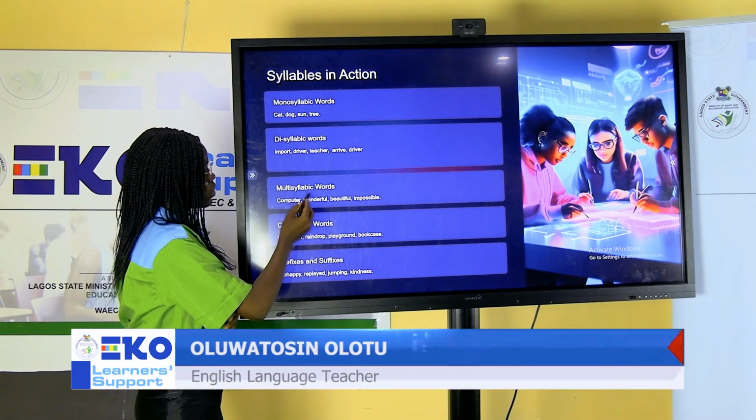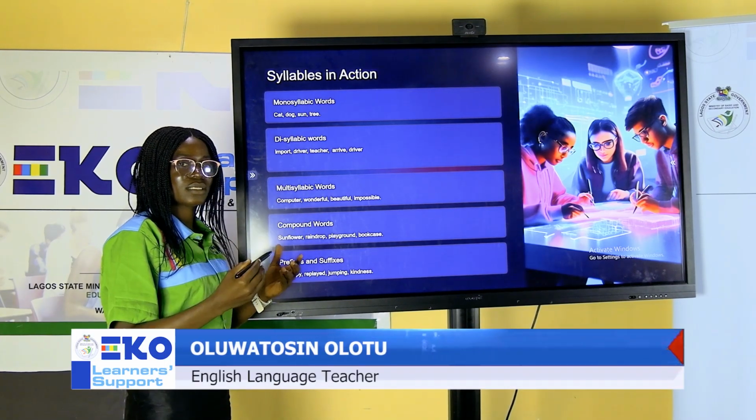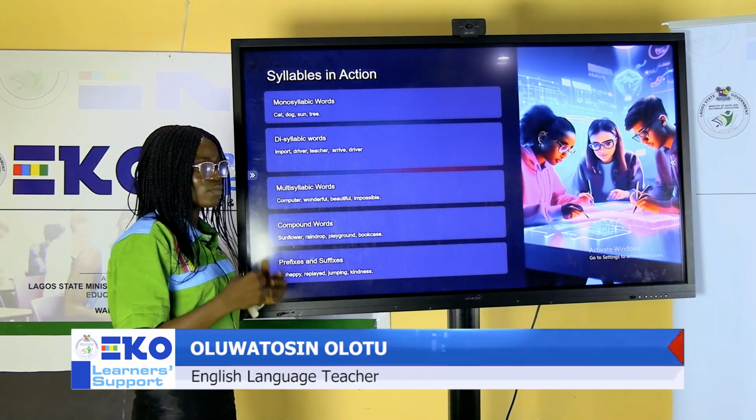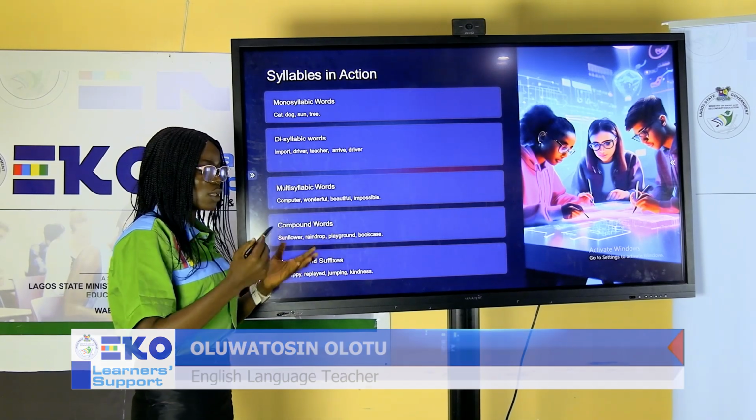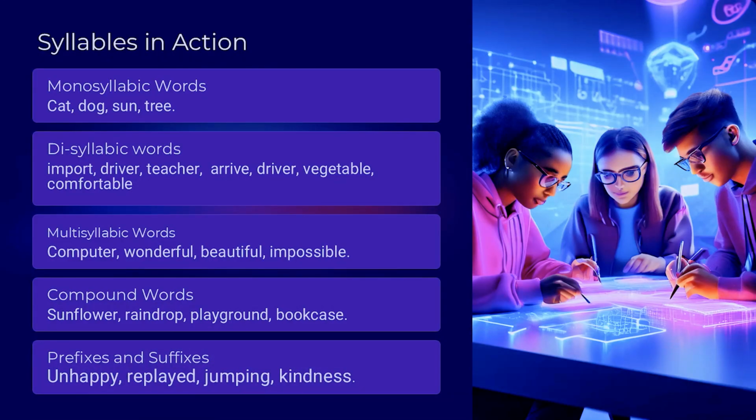Then multisyllabic words, that is words with syllables that are more than two. Computer. How many syllables do we have? We have three syllables in that particular word. Then we have wonderful, three-syllable word. Beautiful, three-syllable word. Impossible, multisyllabic words. So all these are examples of multisyllabic words.